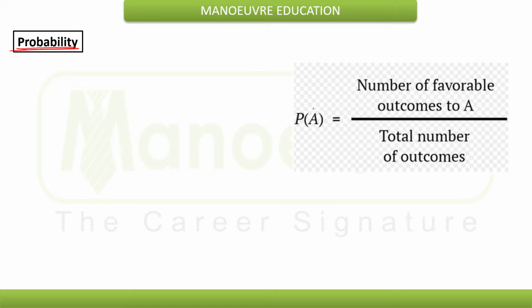Now let's see the basic formula for probability. If A is the required event, or outcome, or you can say favorable event or outcome, then the probability of event A occurring will be given by the number of favorable outcomes divided by the total number of outcomes.